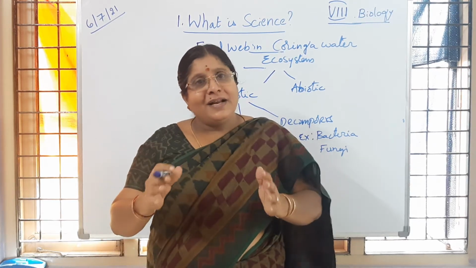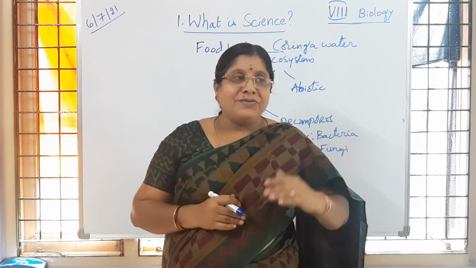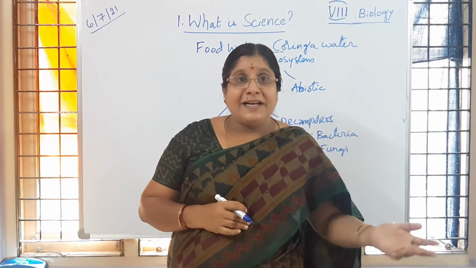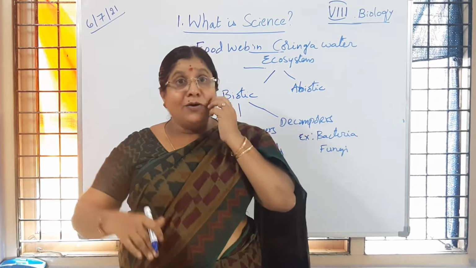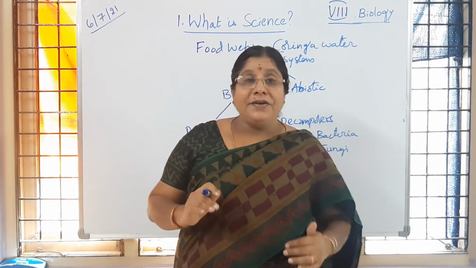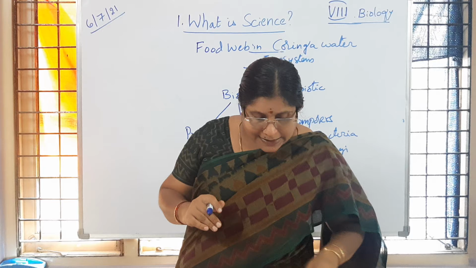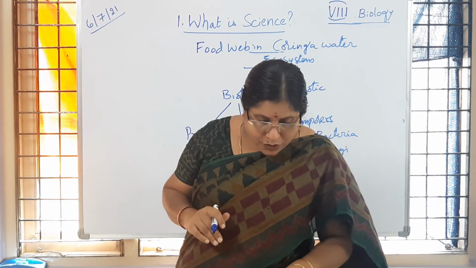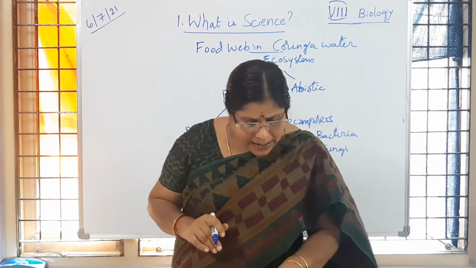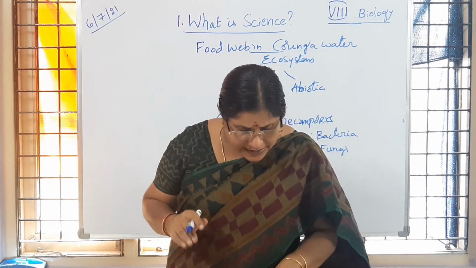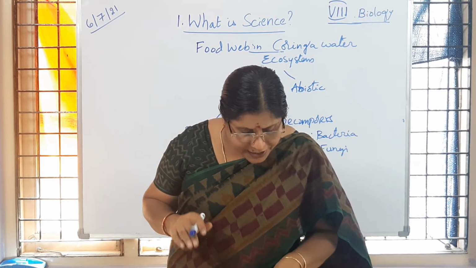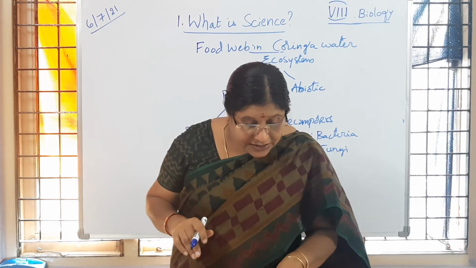And all together we have to depend on plants, we have to depend on animals, other animals for our survival. So alone I, it's not possible. Alone me, it's not possible. Is it clear to you? So we have to depend on other organisms. Okay, then the biotic community consists of bacteria. Then the living community together with the physical environment.